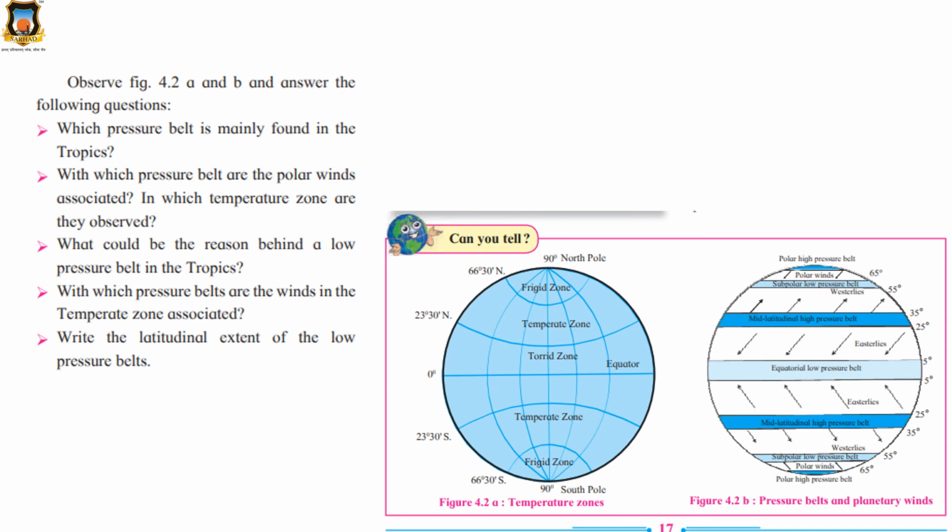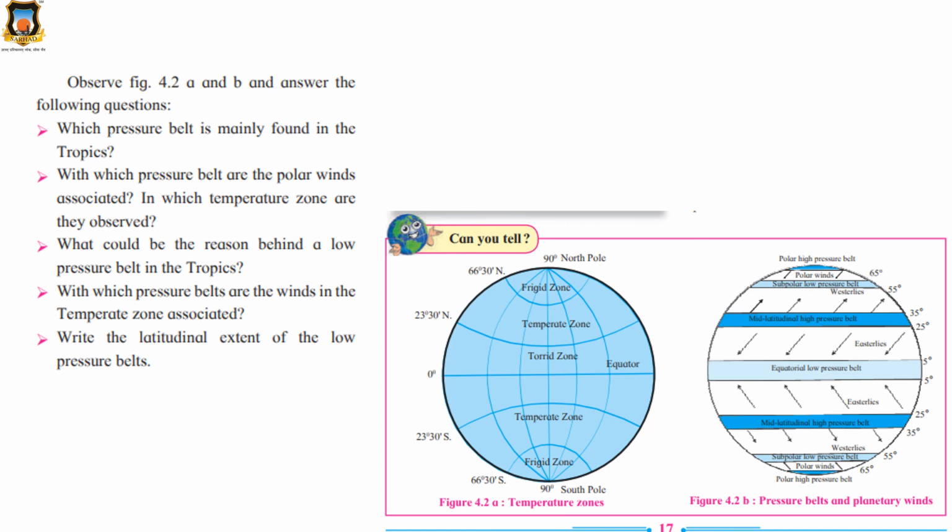Observe figure 4.2a and b and answer the following questions. Come on, I will ask you the question, you will answer me. Which pressure belt is mainly found in the tropics? Just now you are going to find out the answer. I am giving you time.